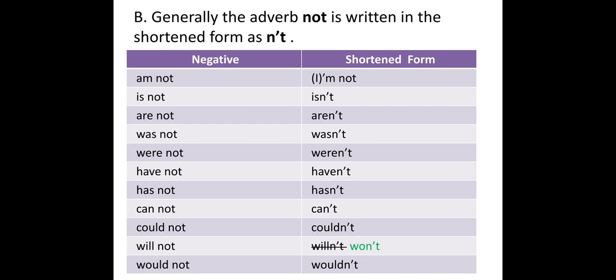W-I-L-L-N apostrophe t. That one is the incorrect one. So you have to change it and write as I have shown on the screen in green color, W-O-N apostrophe t. It means won't. We can pronounce it won't. So will not, won't.